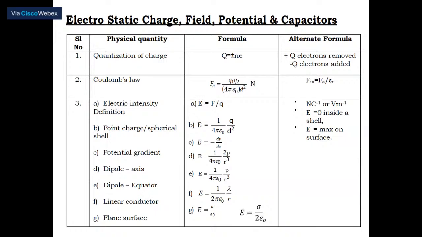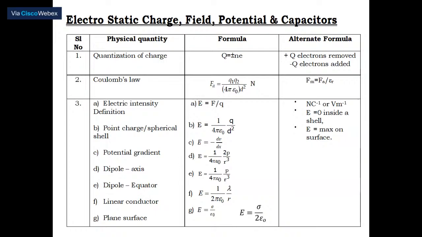Usually 1 coulomb is the unit. 1 coulomb is a very big unit. So we use 1 microcoulomb, 1 millicoulomb, 1 nanocoulomb, 1 picocoulomb, 1 femtocoulomb, like that. Do you know how many electrons make 1 coulomb? 6.24 into 10 to the power 18 electrons make 1 coulomb.